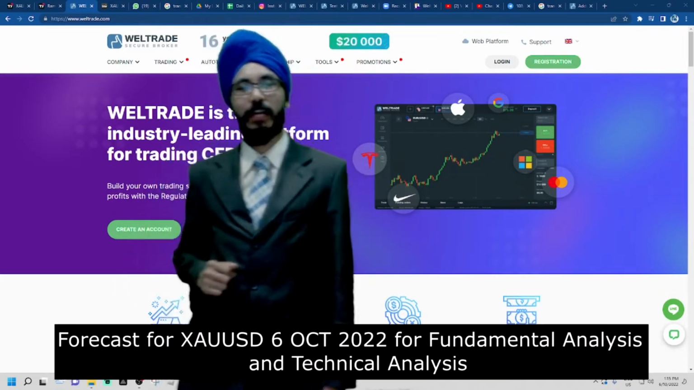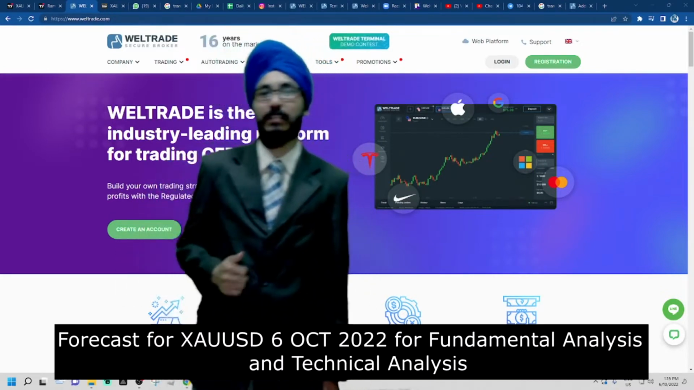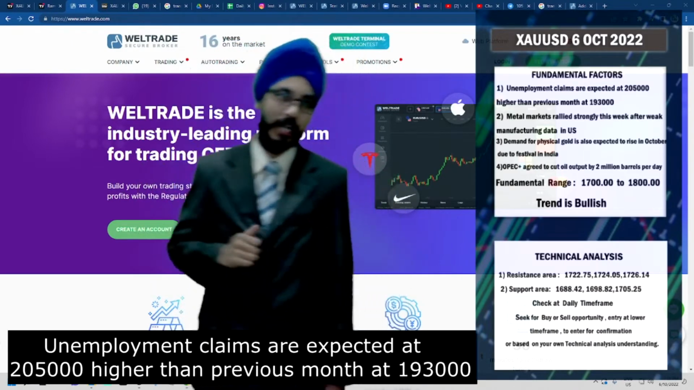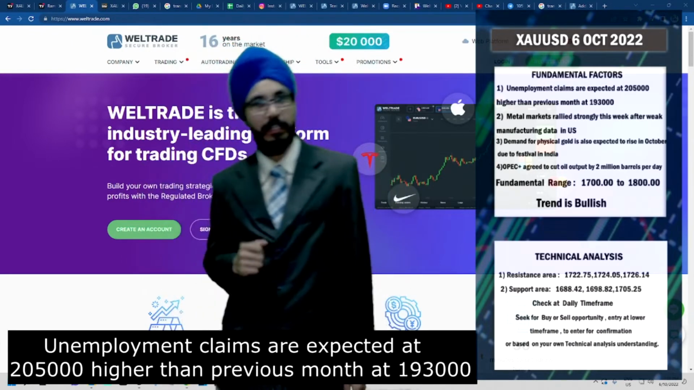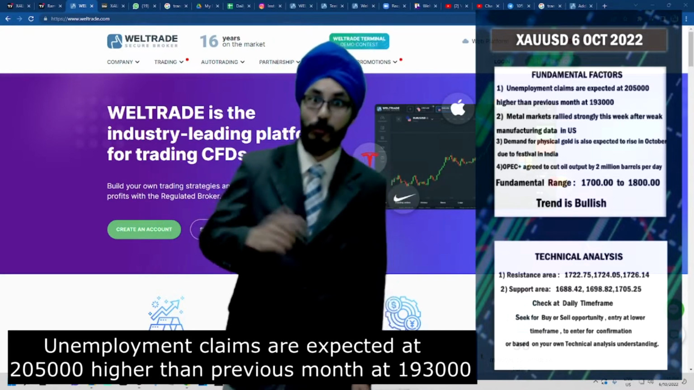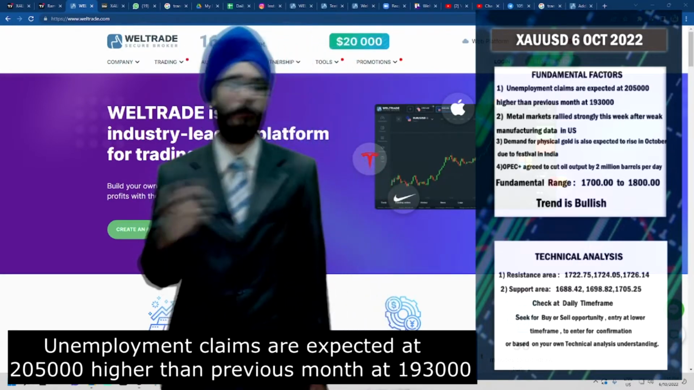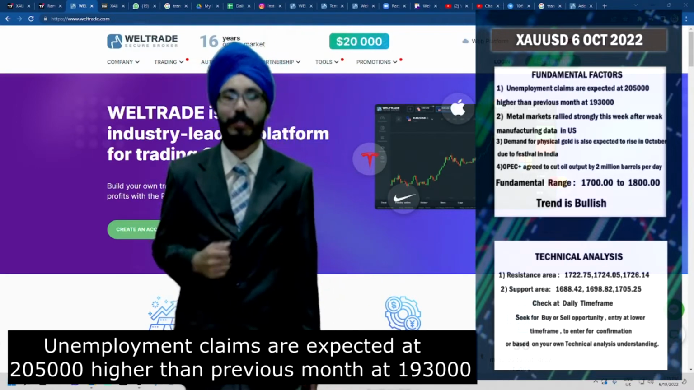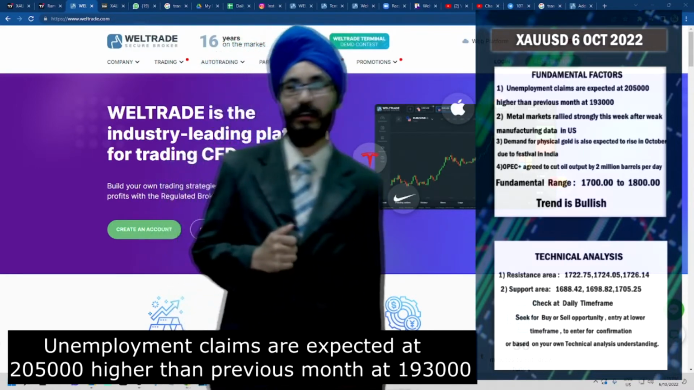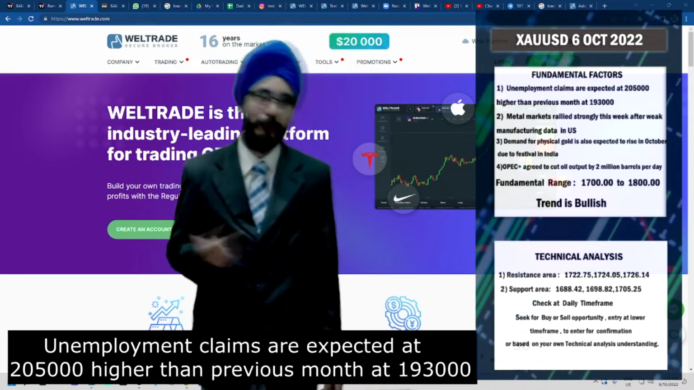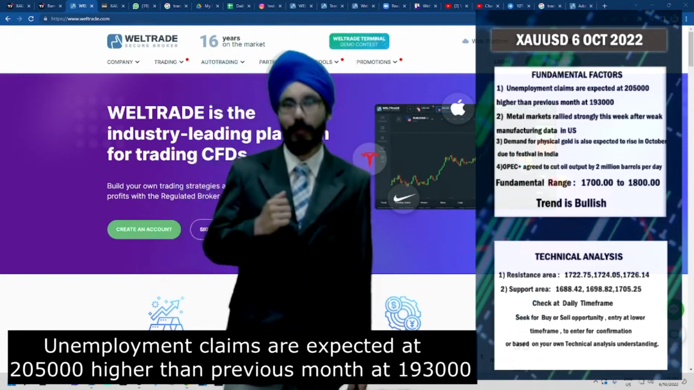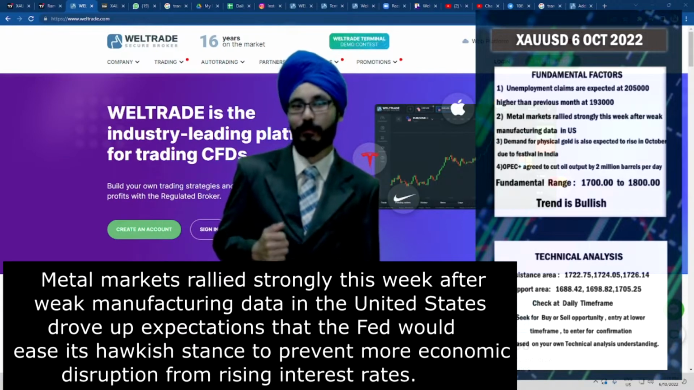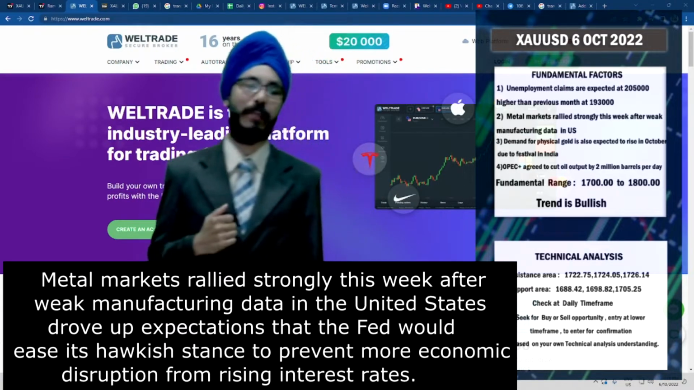Today I'm going to focus on the gold trend based on fundamental analysis and also technical analysis. Moving forward, as we could see, the unemployment claims in the US are currently forecasted at 250,000 compared to 193,000 previously. We are looking to see what the unemployment data says. Looking at the previous data that we have, most of the time the unemployment claims have been lower. We will see today what the result will be.